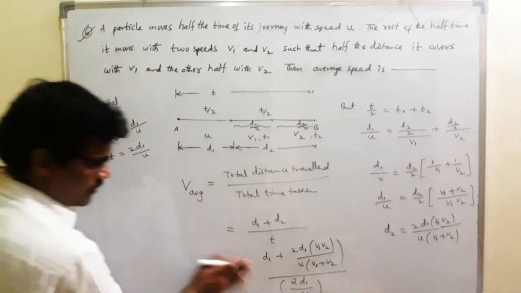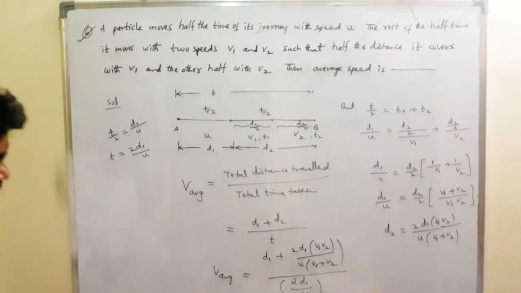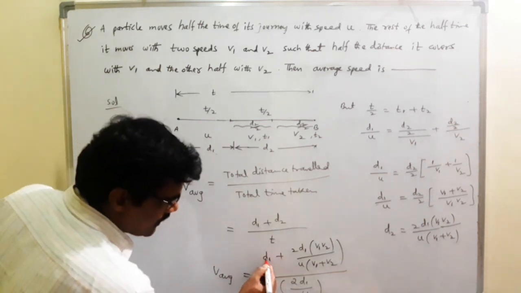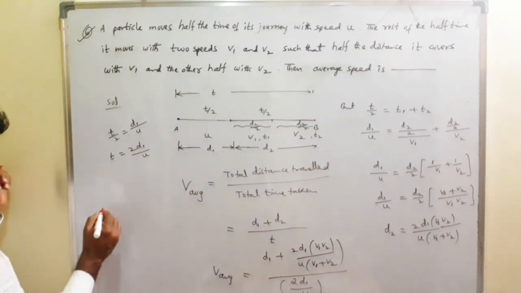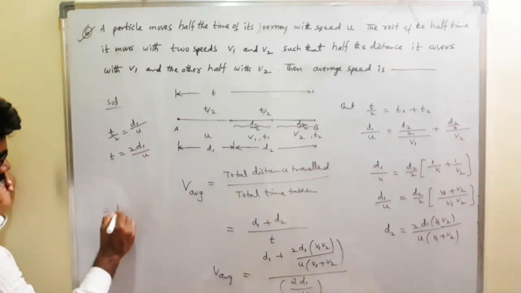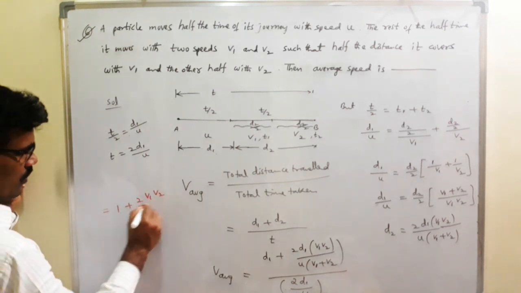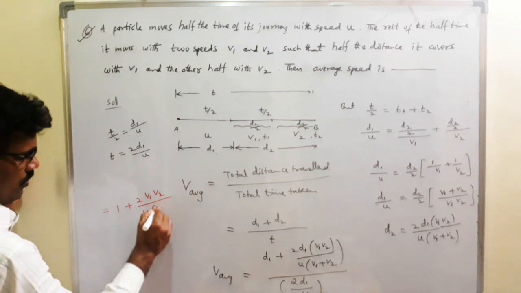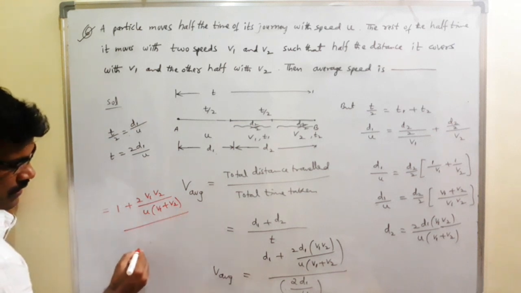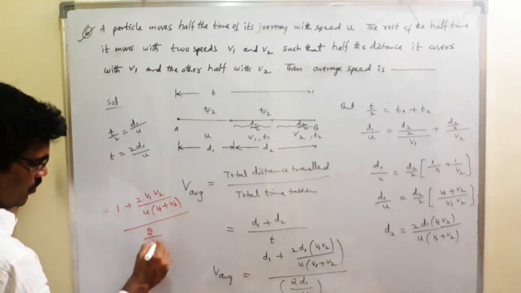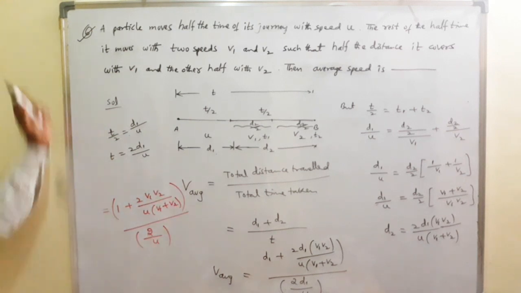So here students, listen, d1 is common and cancels: 1 plus 2 v1 v2 divided by u into v1 plus v2, divided by 2 by u. Two fractions are there, simplify, and we get the answer.